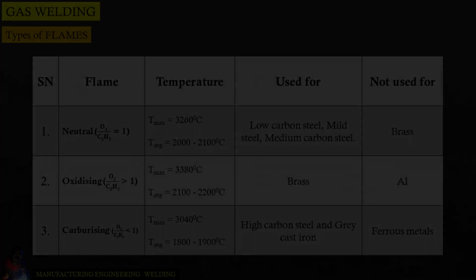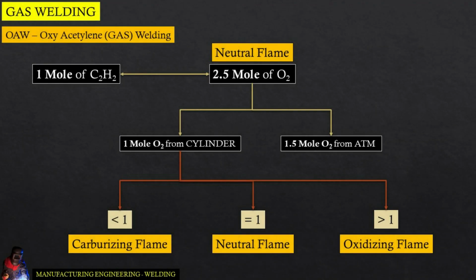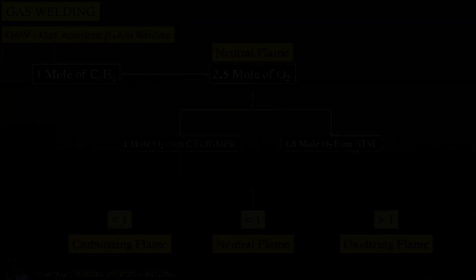the atmosphere. You must remember that 1 mole of acetylene requires 2.5 mole of oxygen for full combustion, and this 2.5 mole of oxygen is bifurcated in terms of fetching from the oxygen cylinder and the atmosphere. This quantity is what decides the type of flame we are going to obtain.